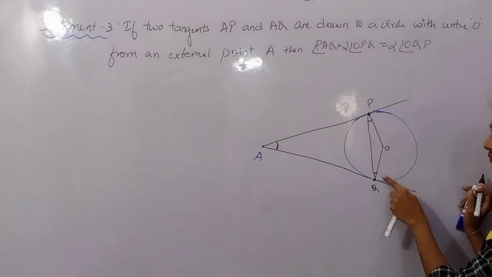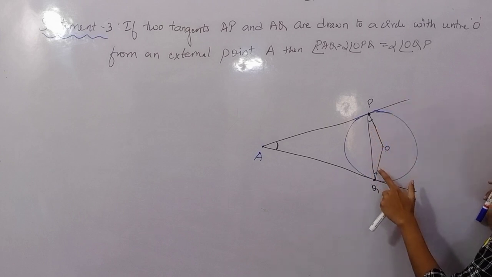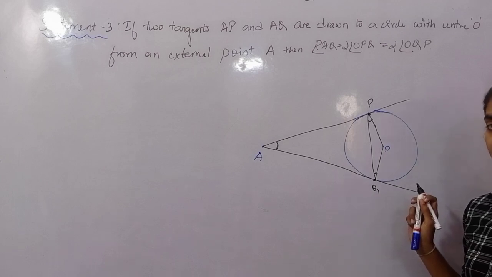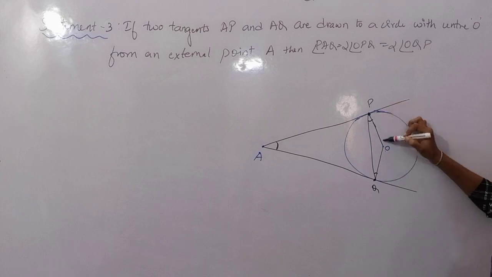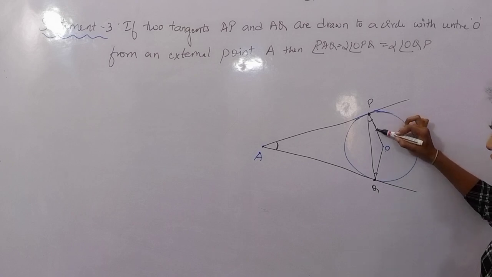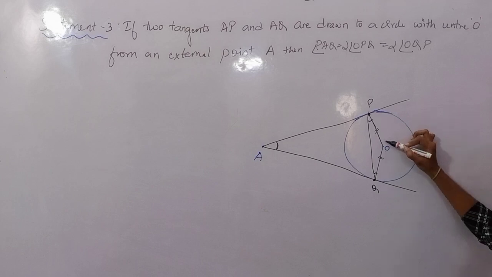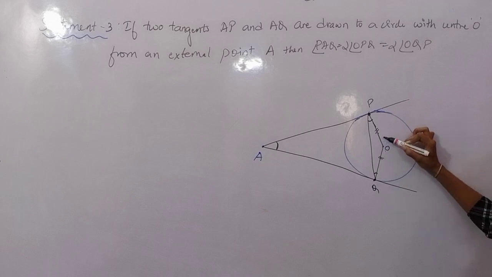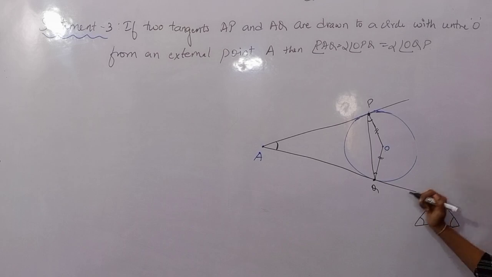Clear? And these two angles will be equal. Anyone can tell me why? Why are these two angles equal? See, now OPQ is a triangle and it's an isosceles triangle because OP is radius, OQ is radius. In an isosceles triangle, the angles opposite to the equal sides are equal. So these are equal sides, so these angles will be equal. That is a property of isosceles triangle.